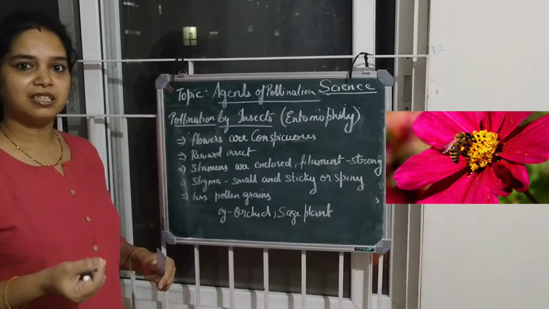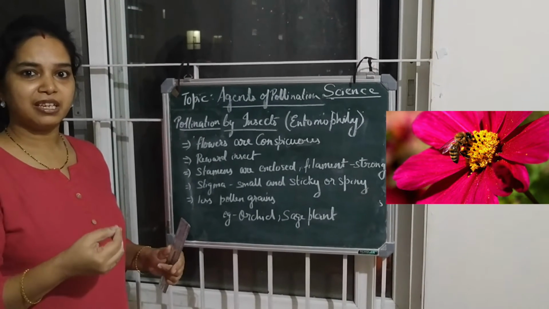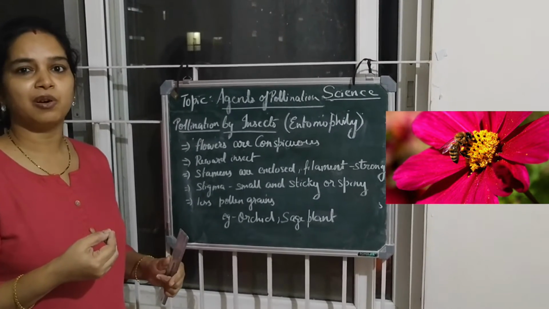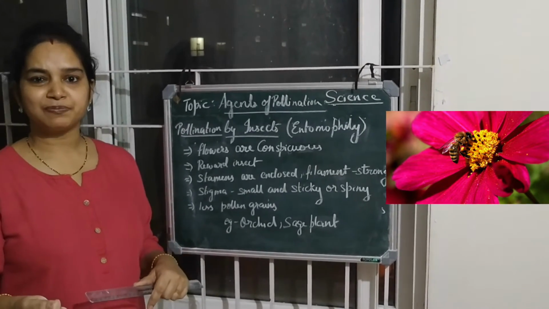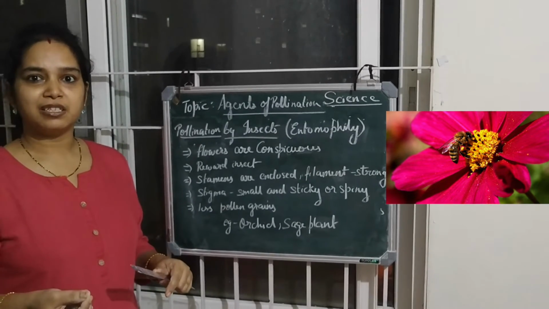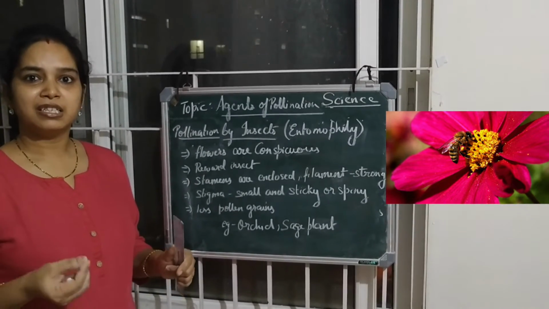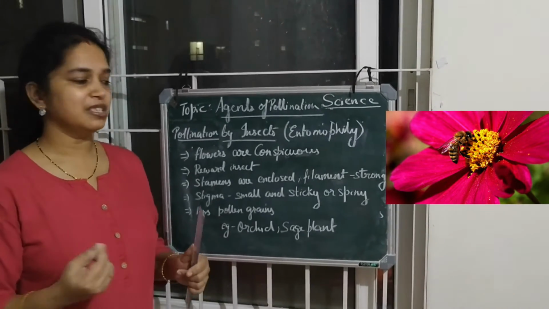The insect goes inside the flower in search of nectar, and the pollen grains from the anther are deposited on the body. When they go to another flower in search of nectar of another plant, they brush off the pollen grains onto the stigma of the flower. The stigma sticks the pollen grain and hence pollination occurs.